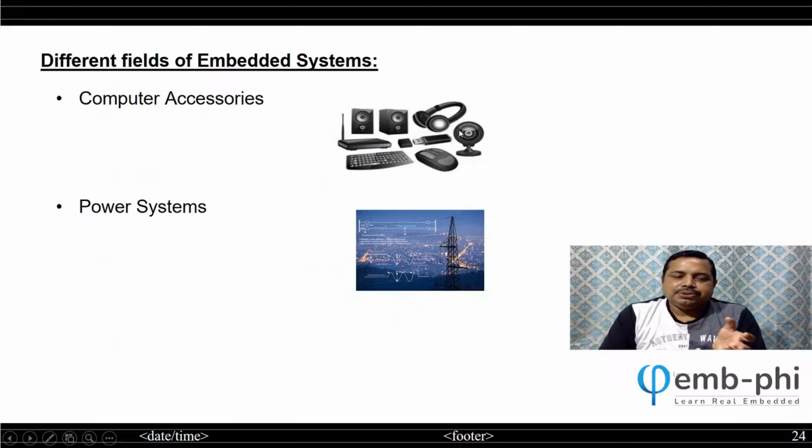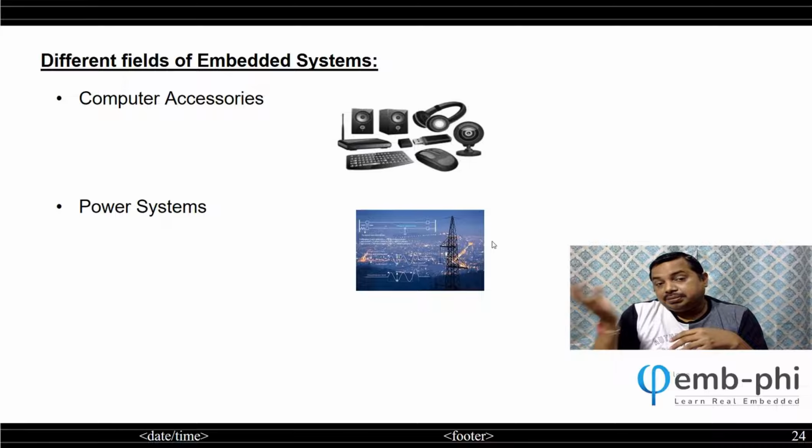Then we have computer accessories and the power domain. It's a very big field. In the power domain, right from where the power is generated until the power is distributed, at every place we need to do measurement, monitoring, analysis and control, everything. Many embedded products and devices are required to do all those things.